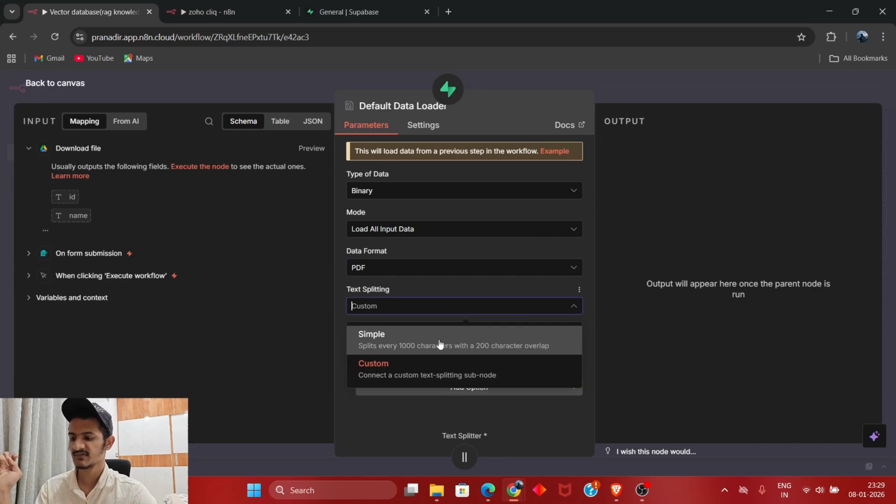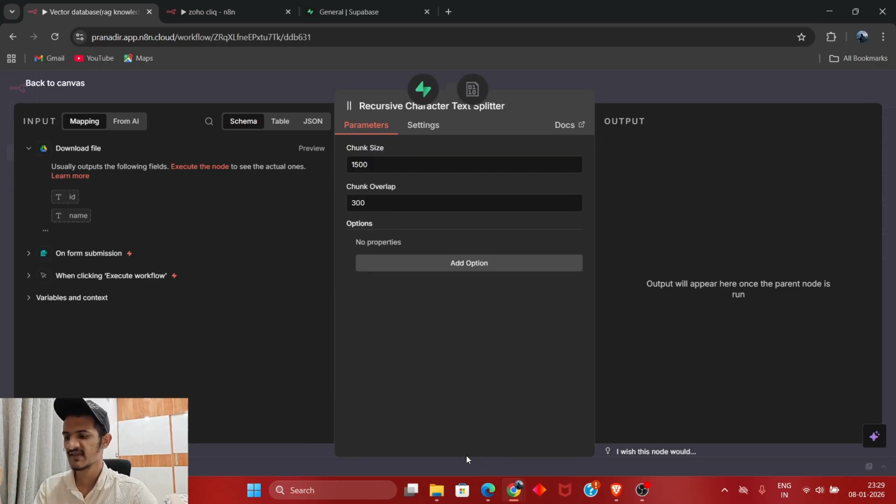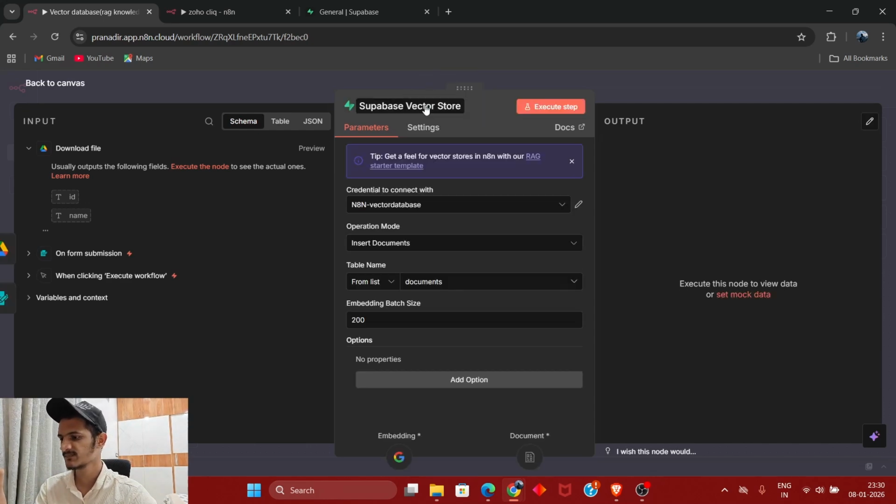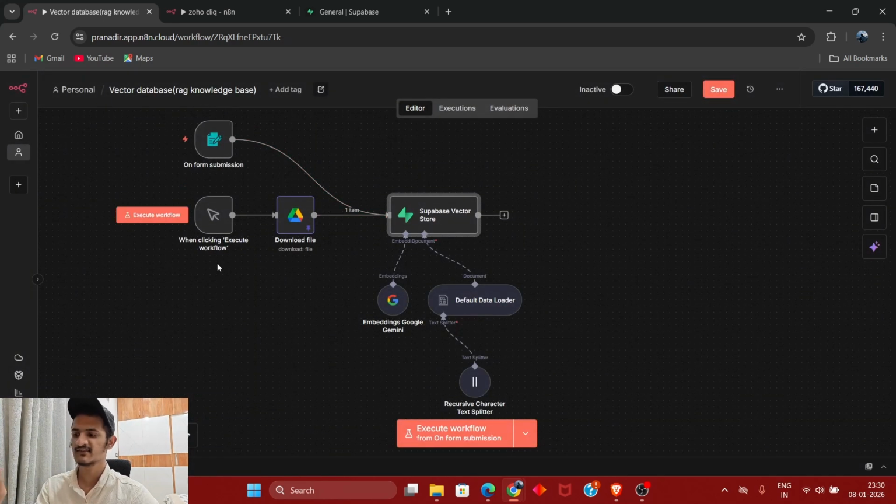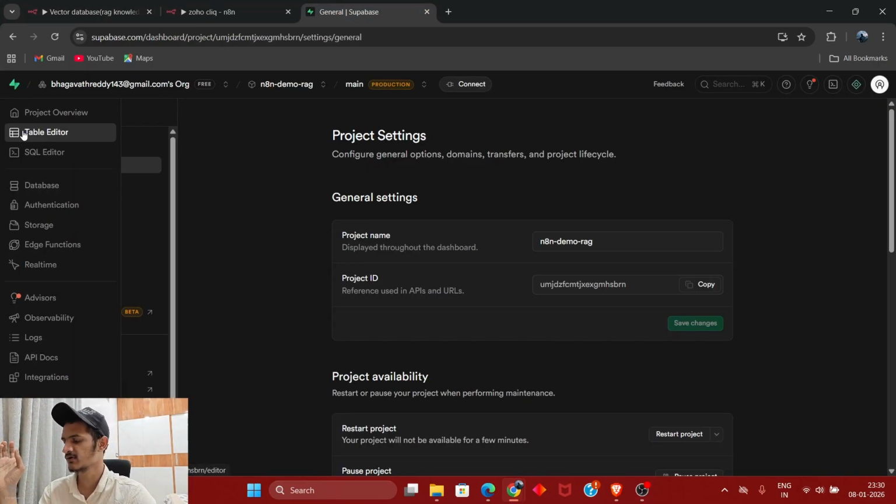Here I have selected custom. If you simply select simple, it will have a default setting. But in our case, I have selected custom because I have used an 80 pages PDF. So I had to increase the chunk size and chunk overlap. This can be a bit technical. If you have any doubts, and if you have a non-technical background, you can just ask ChatGPT. It will give you the accurate numbers. Once you set it all up and run this workflow, it is going to chunk the PDFs, and it will vectorize the PDF, and it stores all those data in this table over here.